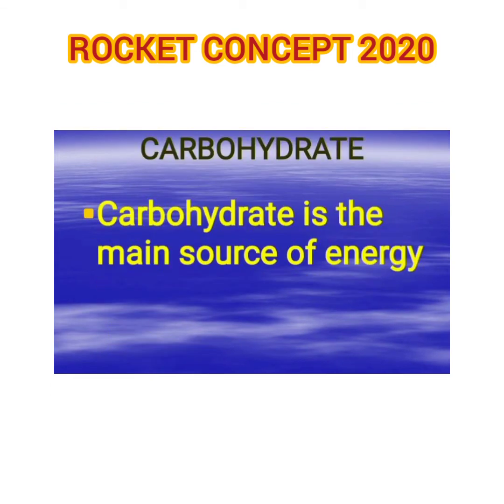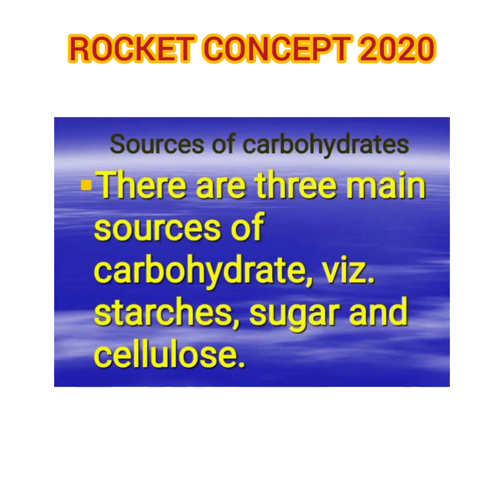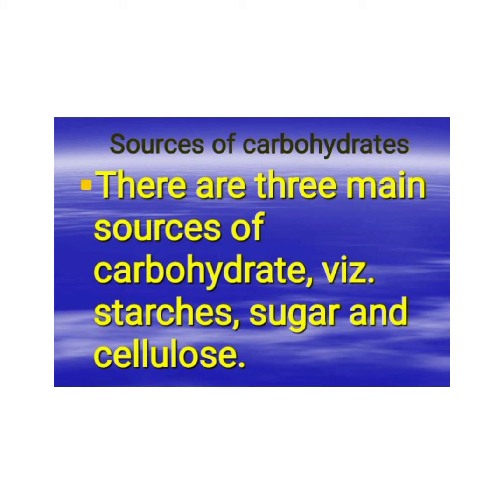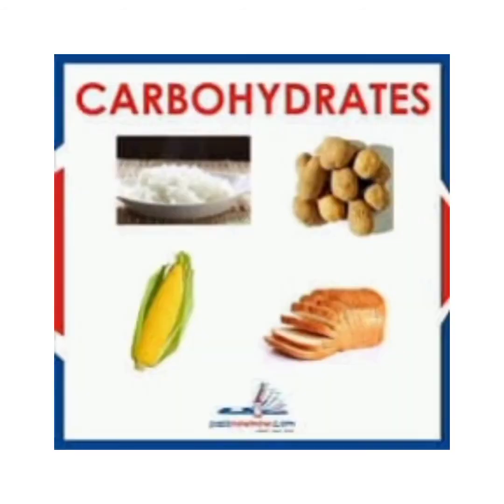Now looking at carbohydrate. Carbohydrate is the main source of energy. Take note. Examples of carbohydrate food are your rice, your millet, your maize, and so on and so forth. Now we have the sources of carbohydrate. What are they? Starch, sugar, and cellulose. These are the sources of carbohydrate.